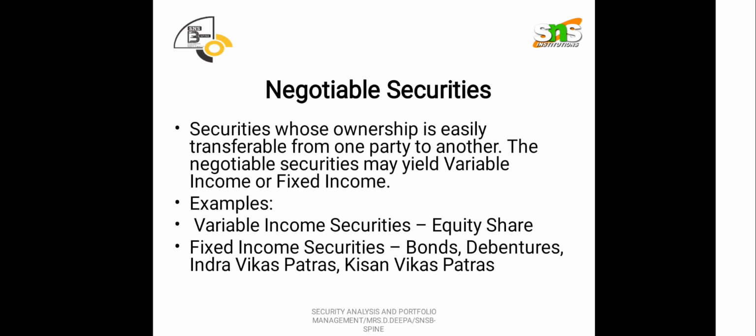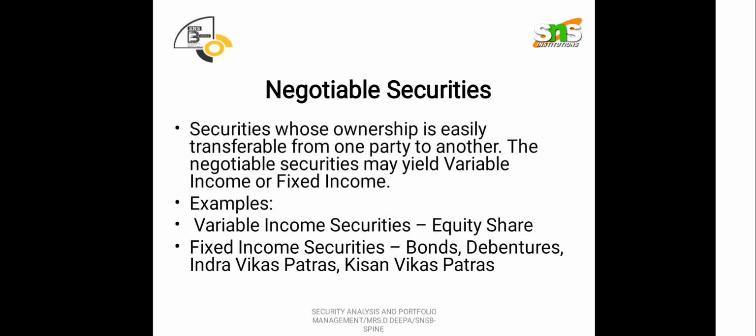Whenever a buyer or seller is in need, they just exchange the documents. So it has some money value, and we can also call this a financial instrument.